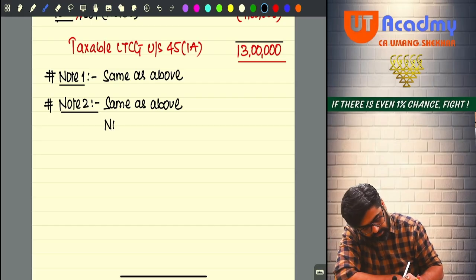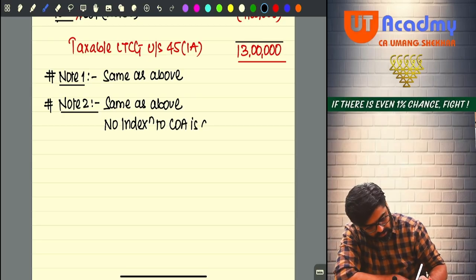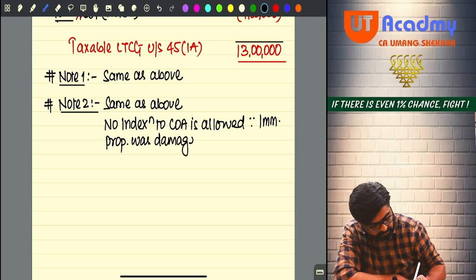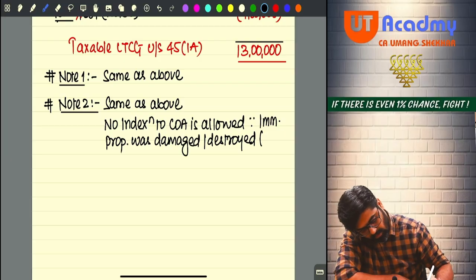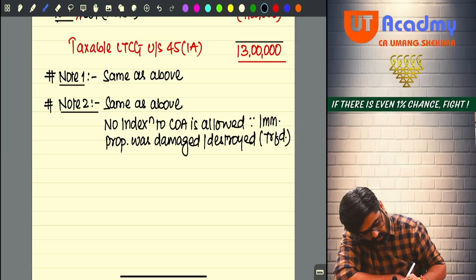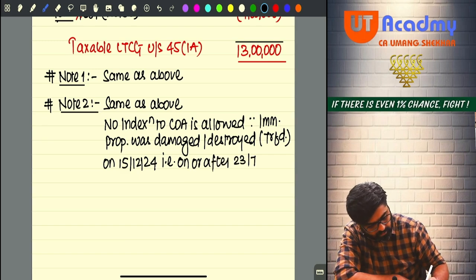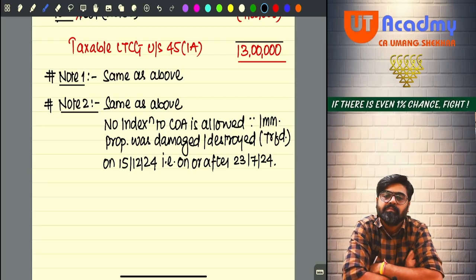No indexation to cost of acquisition is allowed since the immovable property, that is a capital asset, was damaged or destroyed, that is transferred, on 15th of December 2024, that is on or after 23rd July 2024.